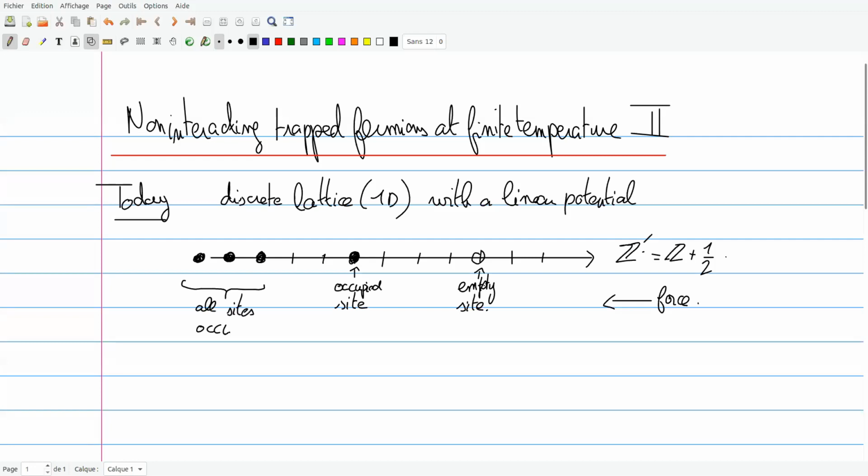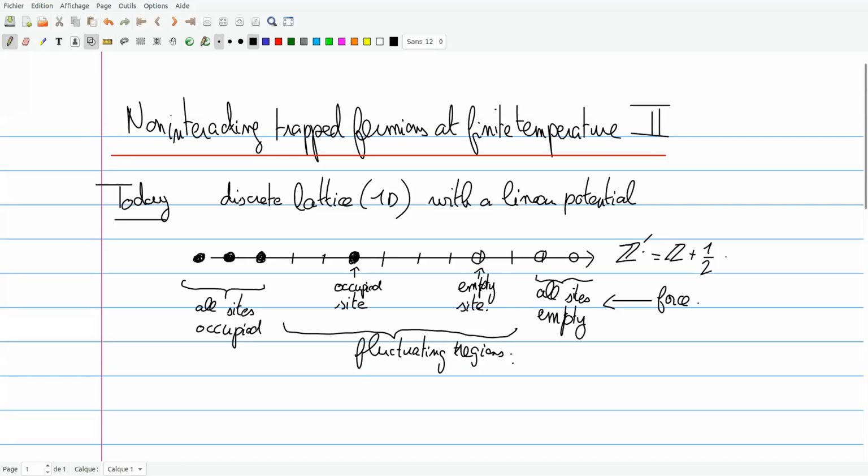And if you add an extra fermion, then it cannot enter into this region because it's already occupied, and then it will stay close to the origin. On the other hand, it's very improbable that you have a fermion on the right because it would cost a lot of energy. So eventually, all sites will be empty. And in the middle, there will be some sort of fluctuating region, which is the region of interest. It is the region where sites can be occupied or not. There is some randomness going on.